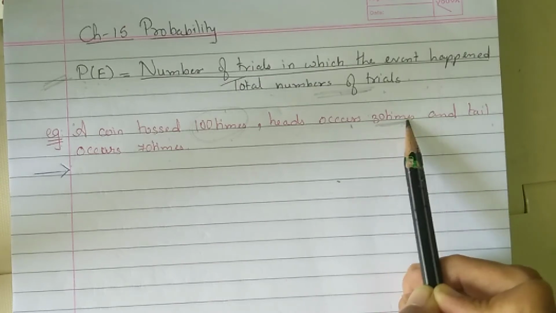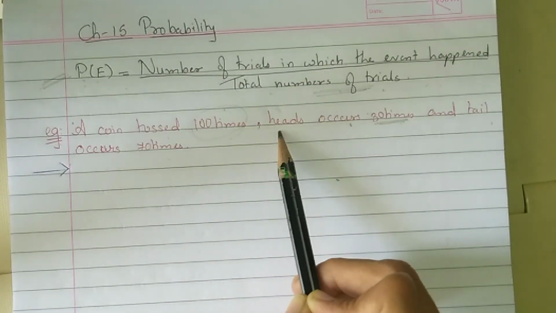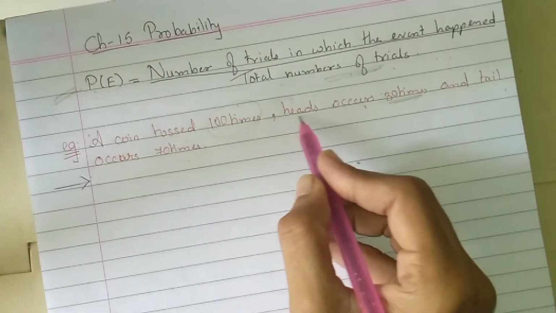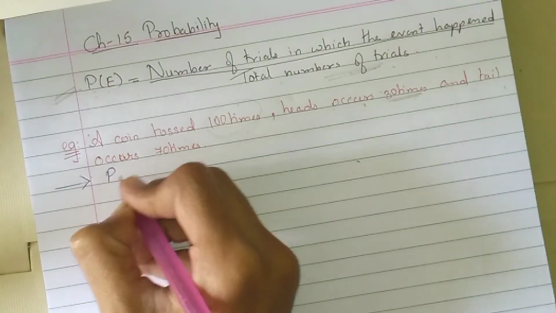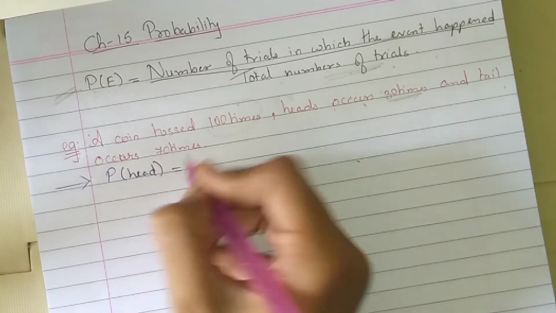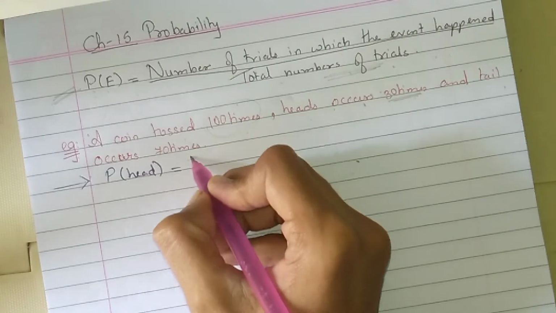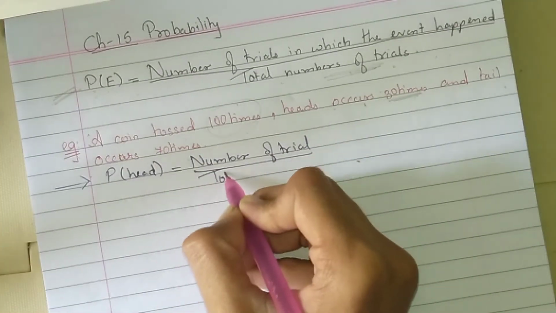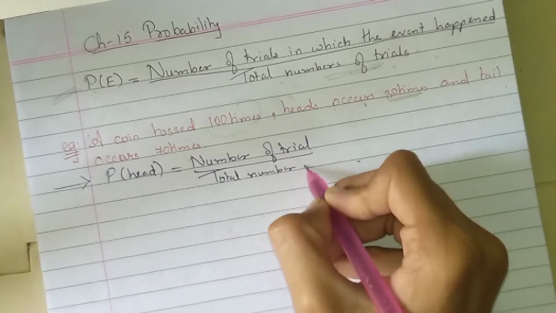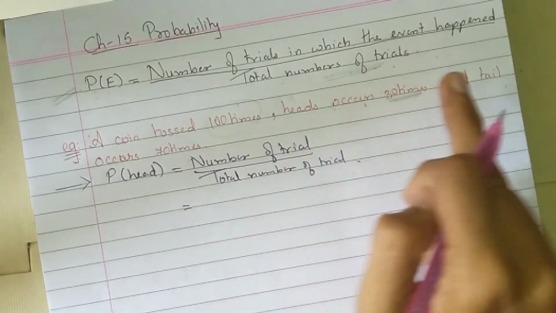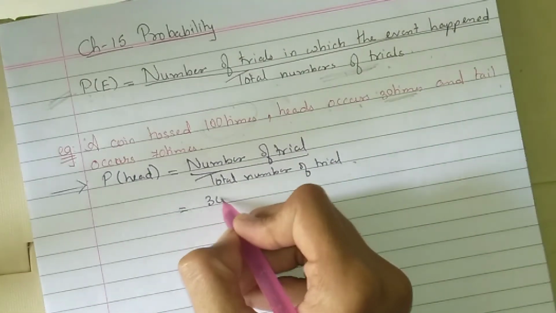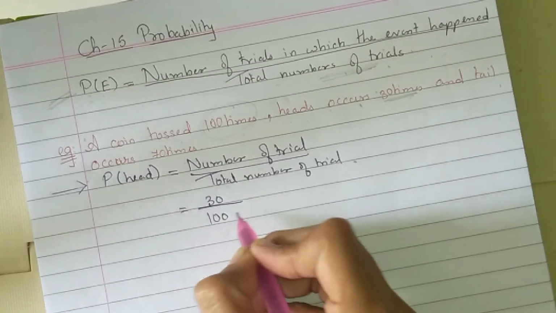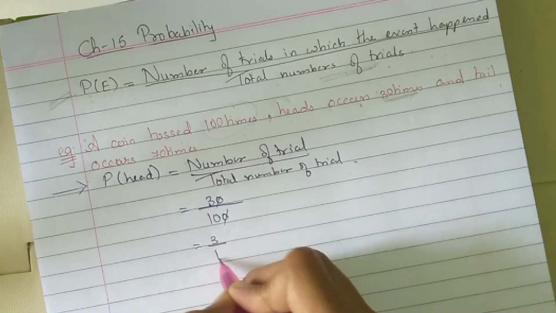If you want to find the probability of head, P(head) equals number of trials upon total number of trials. The number of trials for head is 30, upon total tosses, 100. Zeros cancel, so the answer is 3 upon 10.